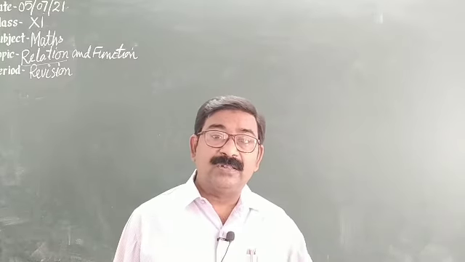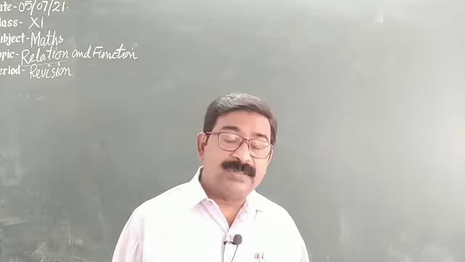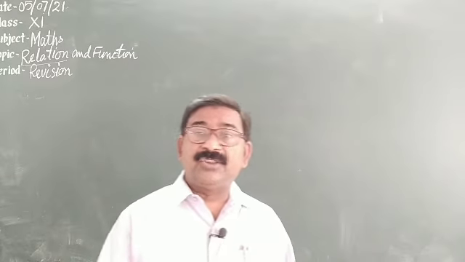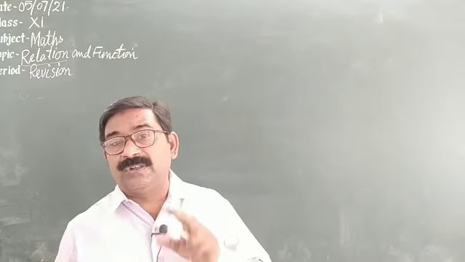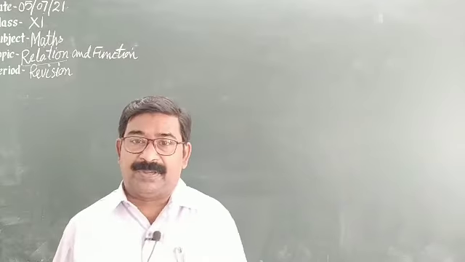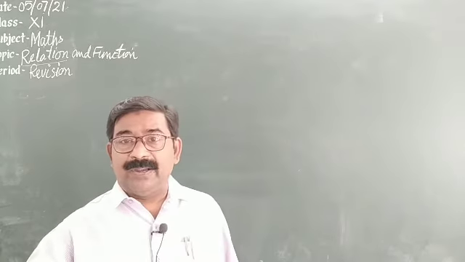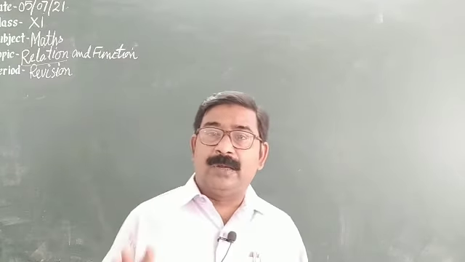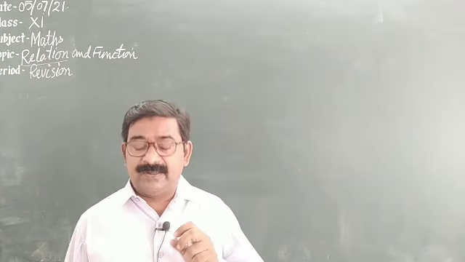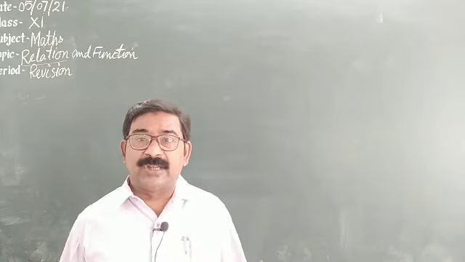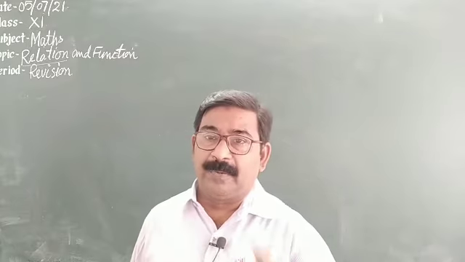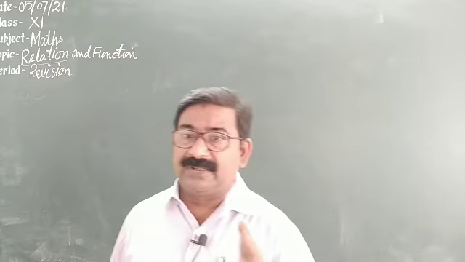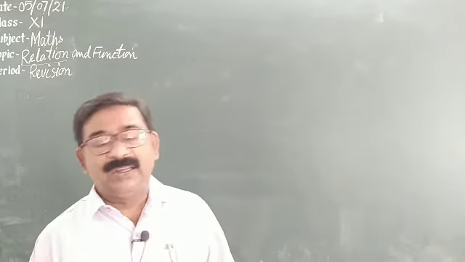I hope your answer is no. Because for the relation, both the sets must be non-empty. So keep in mind, whenever we are going to establish a relation among two sets, both the sets must be non-empty sets. The first thing must be clear that relation is established among two non-empty sets. Two non-empty sets are needed for the relation.